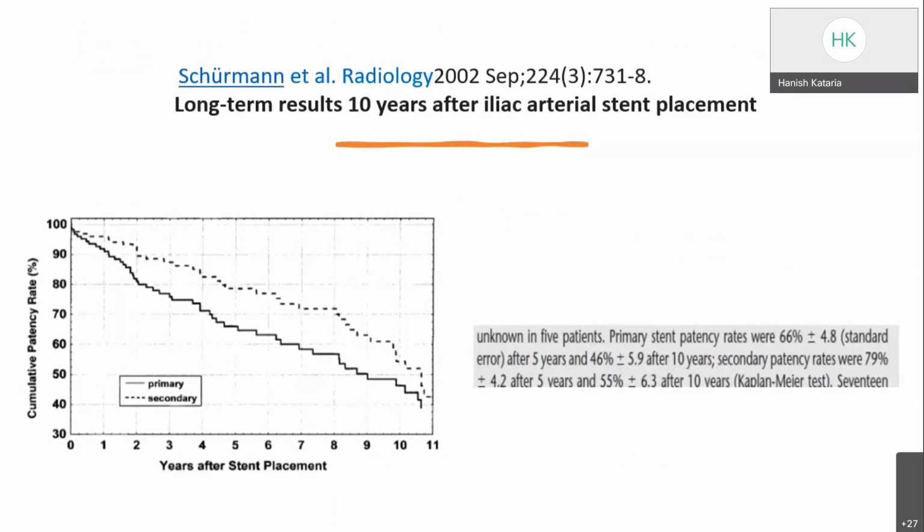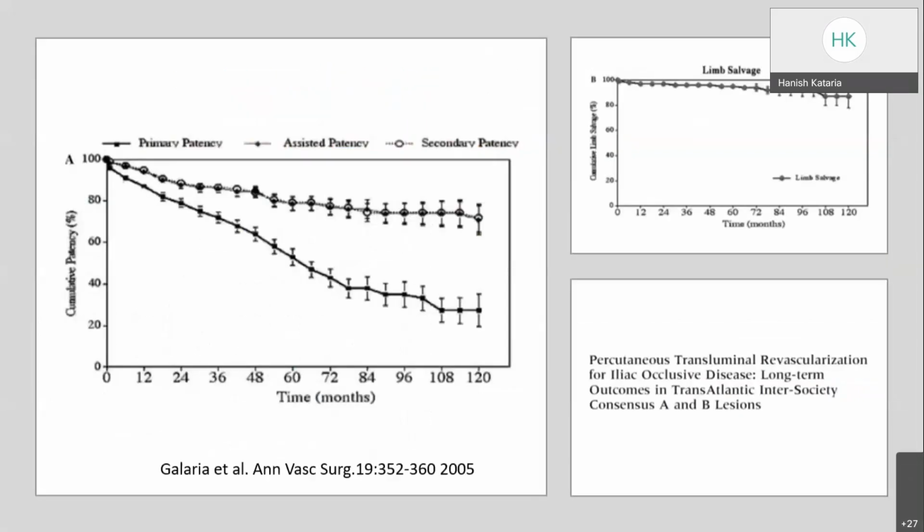Then what about the long-term results? Schurmann et al. published the 10-year results after iliac artery stent placement, and observed a primary patency rate of 66% after 5 years and 46% after 10 years, while secondary patency rates were 79% after 5 years and 55% after 10 years. Galaria et al. found a higher secondary patency rate which approached 80% after 10 years, and they were able to salvage the limbs in approximately 97% of patients at 5 years and 85% of patients at 10 years.